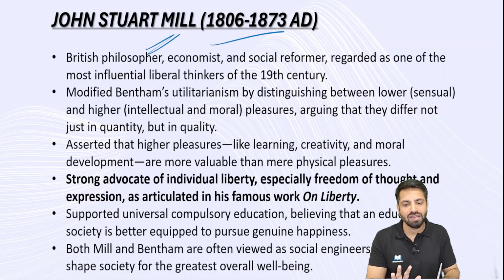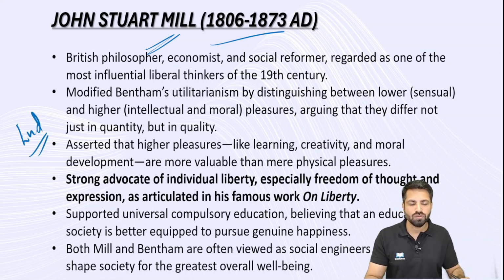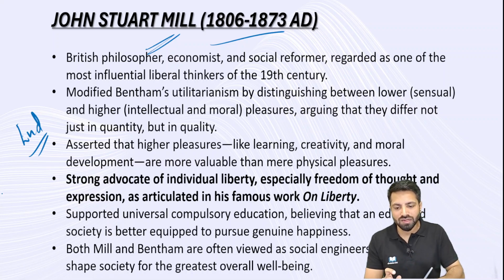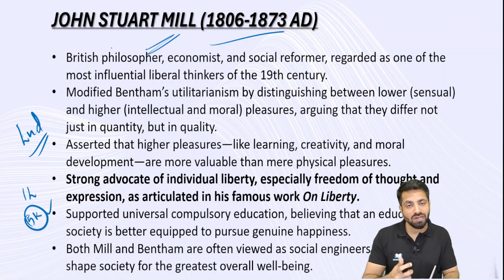1806 to 1873. Here he also supported this end-based approach, end-based virtues, end-based ethics. Here also in utilitarianism, he supported maximum benefit to maximum number of people. But there is a clause to it. And what is that? The clause is, as I told you, the government is building a dam and it is helping 1 lakh people. They are getting benefit. And there are 5,000 people who are adversely affected. But under John Stuart Mill's idea of utilitarianism, even they are taken into consideration, in the sense that proper rehabilitation has to be given.